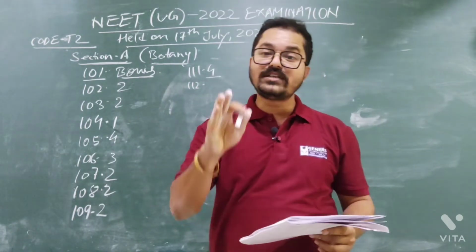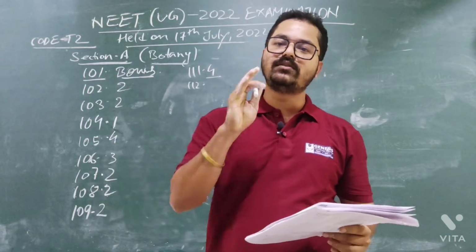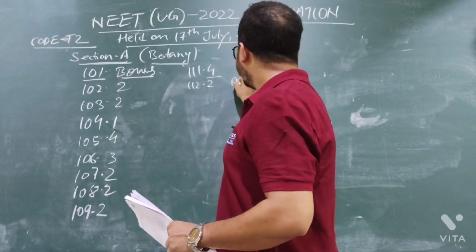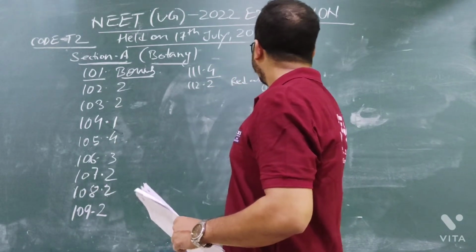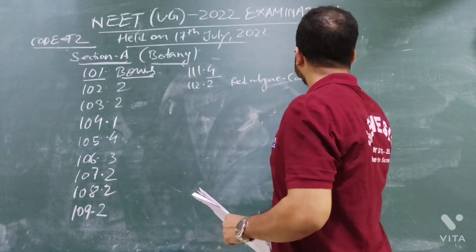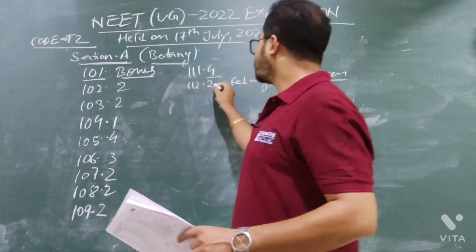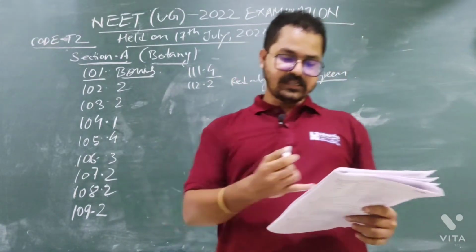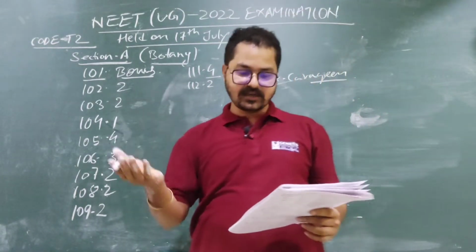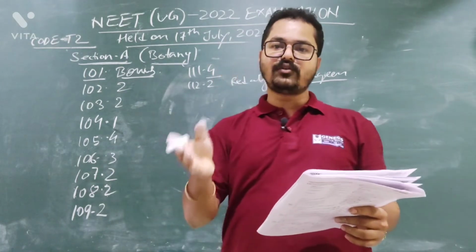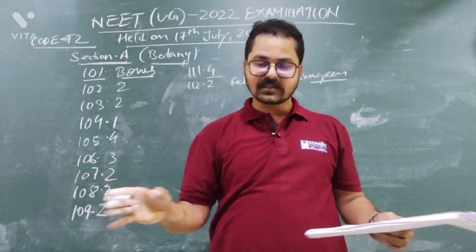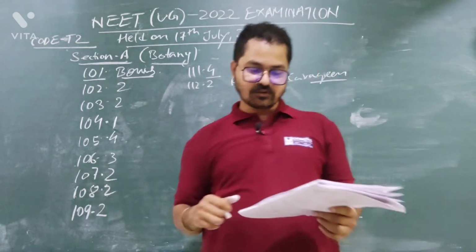Option number 2, Rhodophyceae only. It is correct. Rhodophyceae means red algae. I have told you that red algae will give agar. So option number 2 is the correct answer. Option number 3 is given Phaeophyceae, which means brown algae. Incorrect. Option number 4, Rhodophyceae and Phaeophyceae. Rhodophyceae means red algae, Phaeophyceae means brown algae. No, this is not the correct answer. The correct answer is red algae, that is Rhodophyceae.